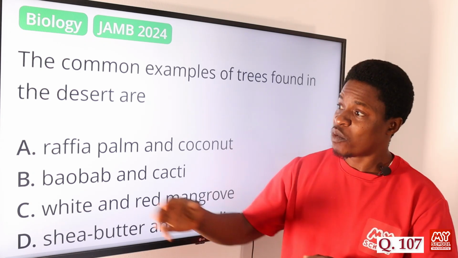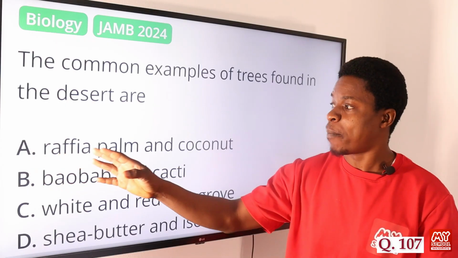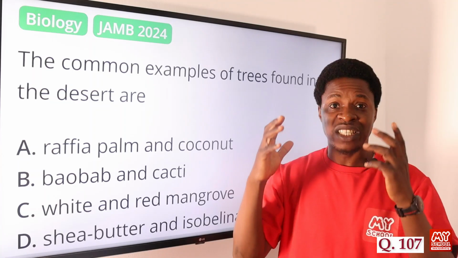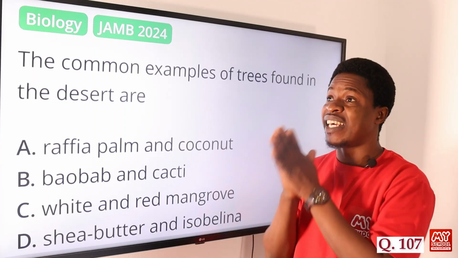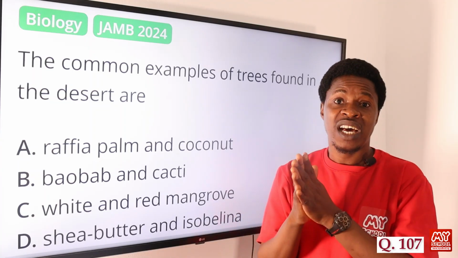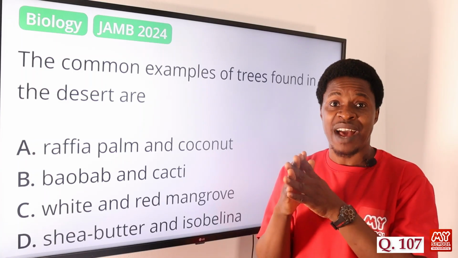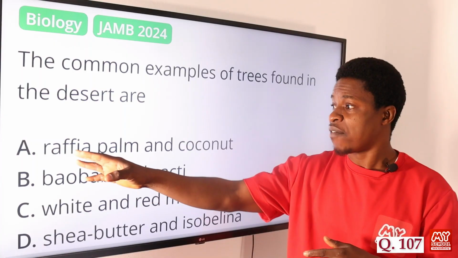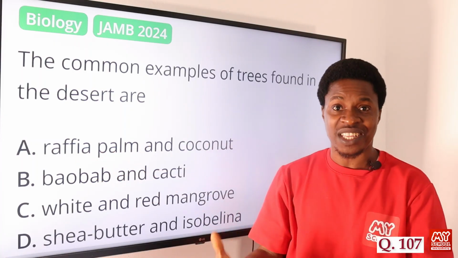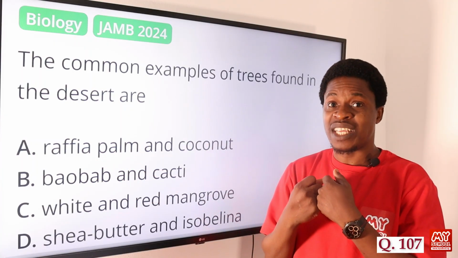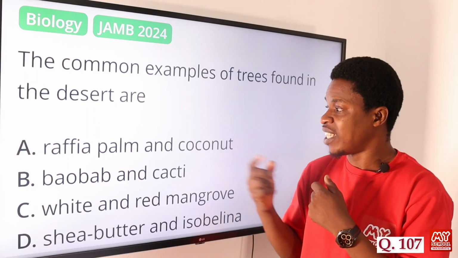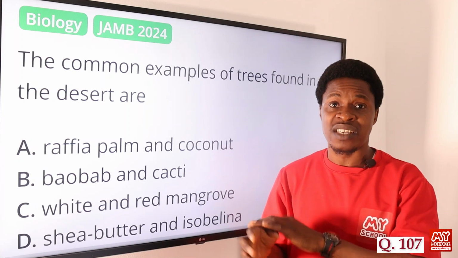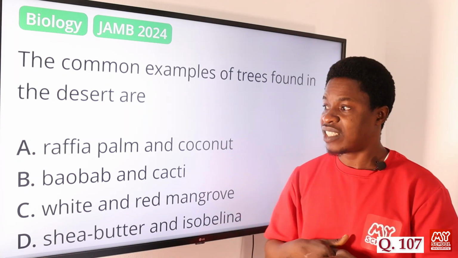So we look at option A, which says raffia palm and coconut. In fact, raffia palm will not go in a place where there's no water. That's why you have them more in the tropical zone, the tropical forest. That's where you have more of the raffia palm and coconut, where there is water, because their roots usually are not too deep, like we have in those of the desert plants. So option A is eliminated.